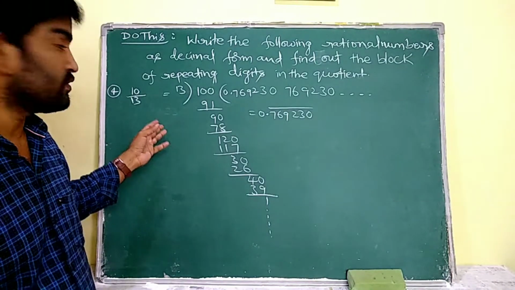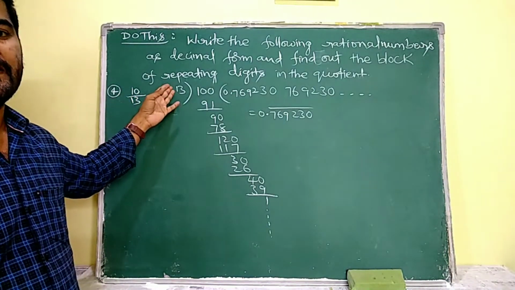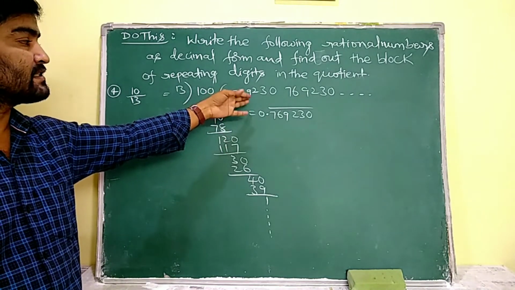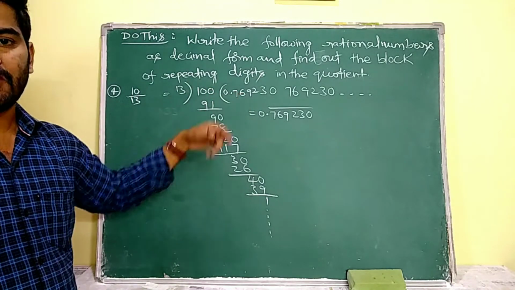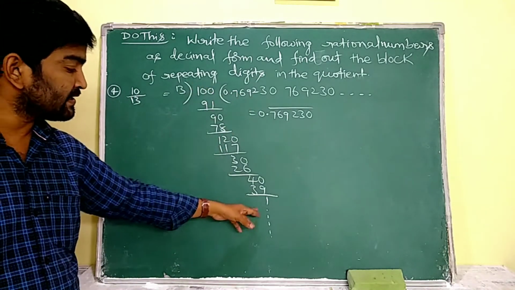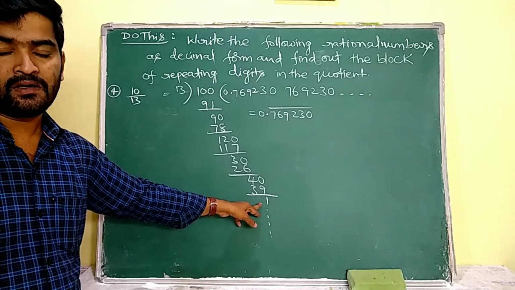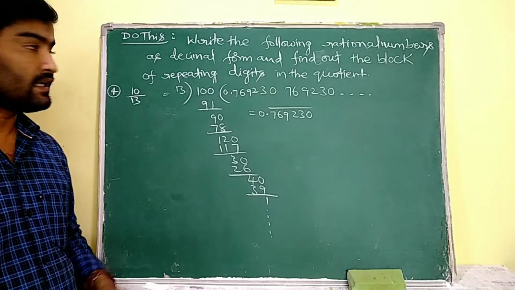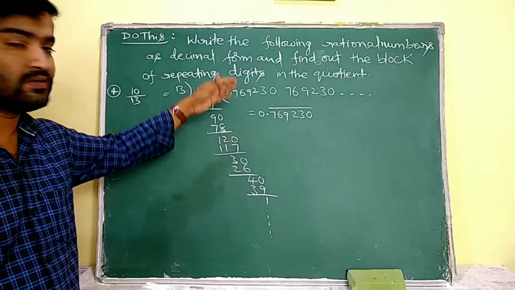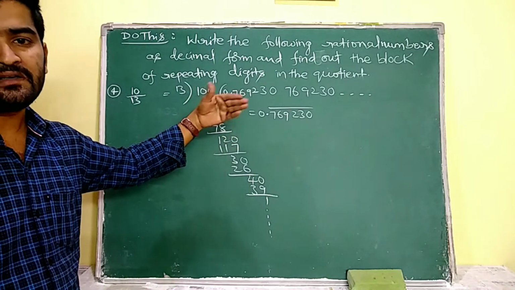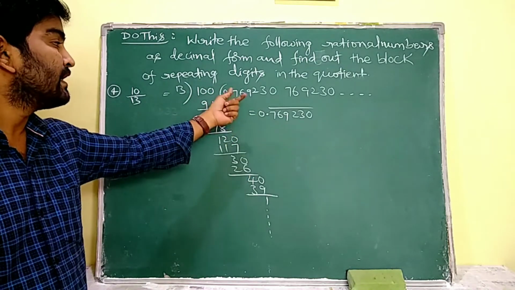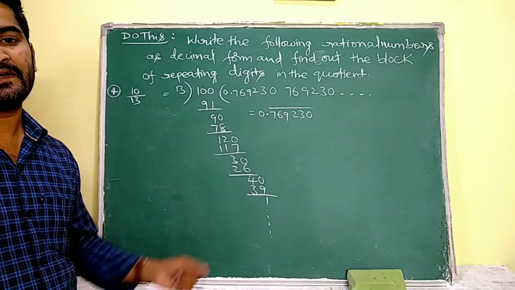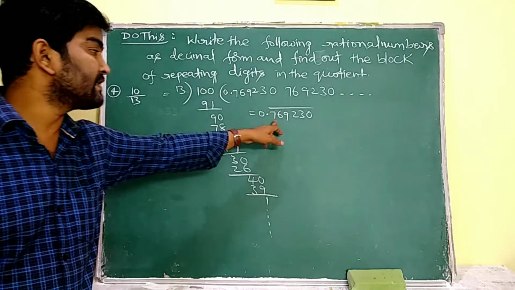Now see my fourth question, 10 by 13. I am going to divide 10 by 13. By dividing this I am going to obtain 0.769230 as the repeating block. Why? Because by doing the division I obtain 1 at some place. That means I reach the same point again, so we are going to continue the division again and again. So here the repeating block is 769230 and that is known as the period. Here the periodicity is 6.